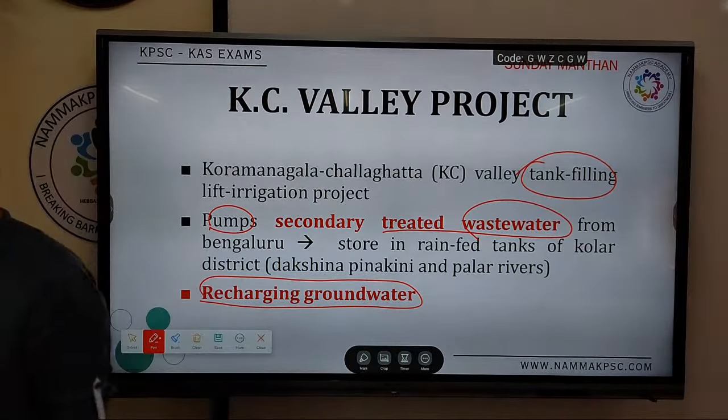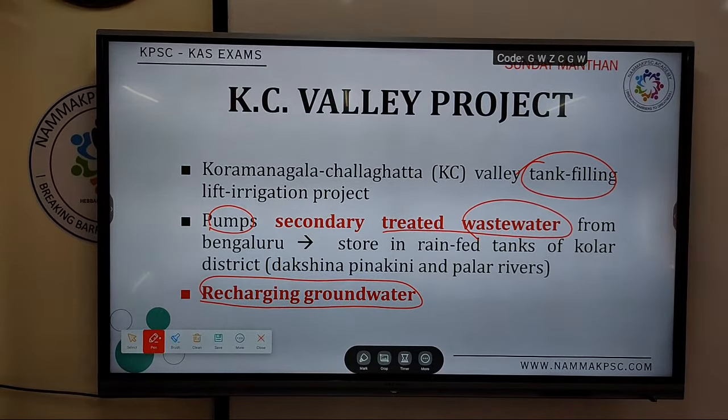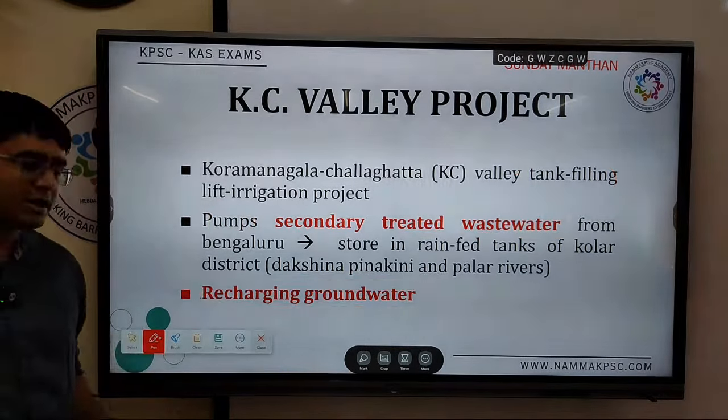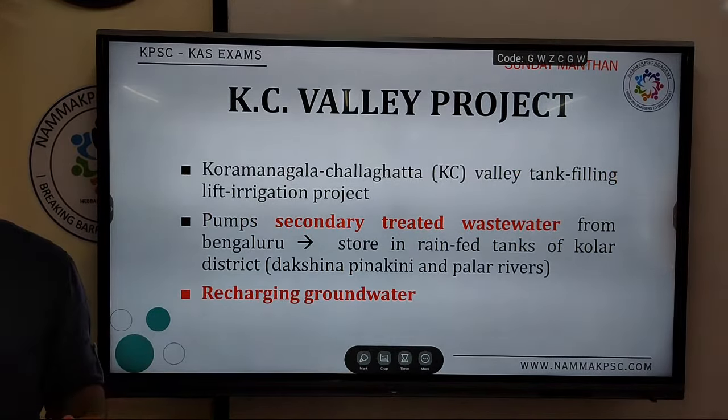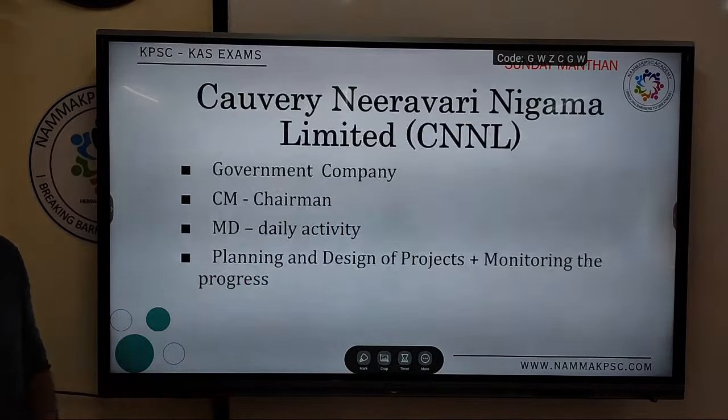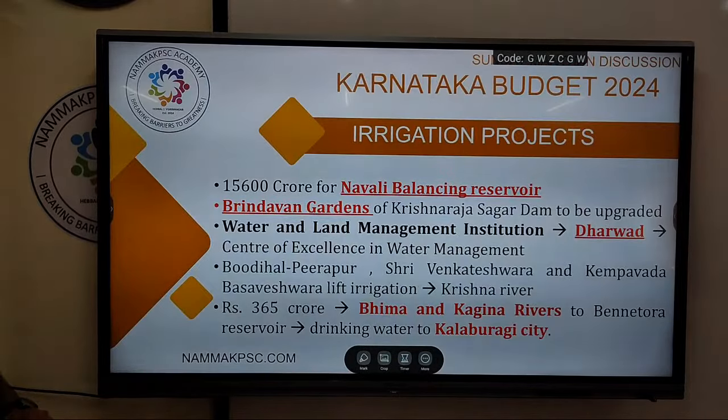Important, please write down. It was in the news several times. So KC Valley project, for what purpose? Recharging of groundwater. Which district? Kolar. From where? From Bengaluru, the treated wastewater. So these are some irrigation projects mentioned in your budget, or institutions relating to irrigation which are in the news. I'll just repeat.